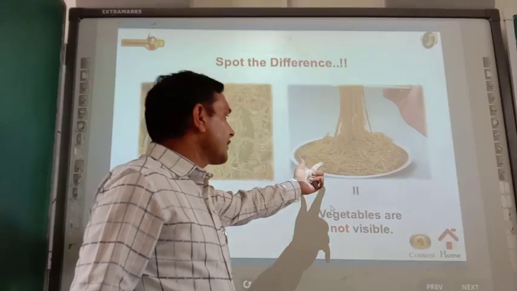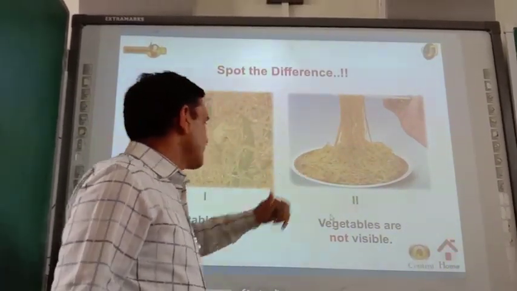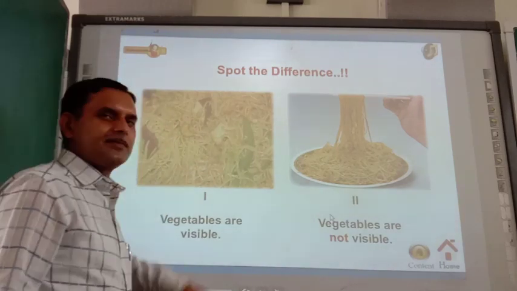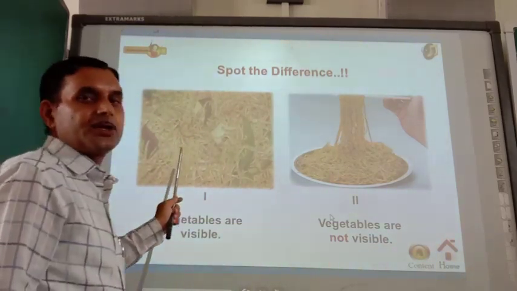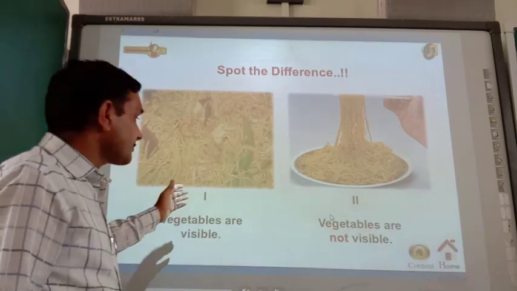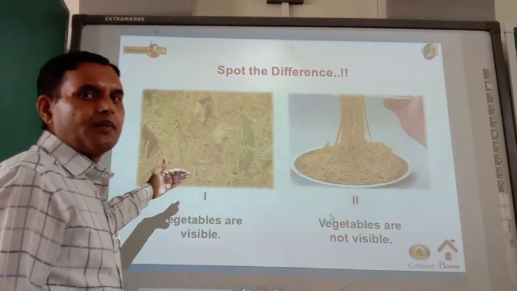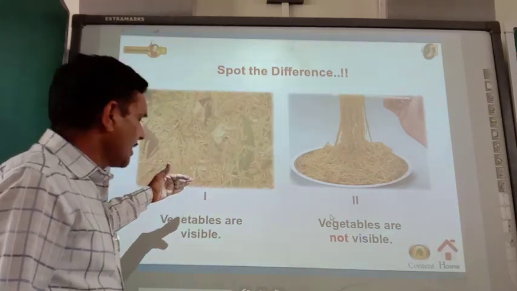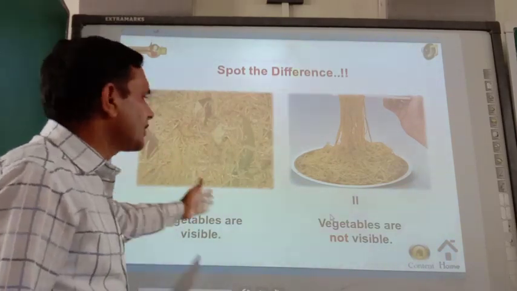Here also vegetables are mixed, but here they are not visible, while here vegetables are visible. So what kind of mixture is this one? This is a heterogeneous mixture because a clear-cut boundary of separation is there between the constituents. That is why this is the example of heterogeneous.